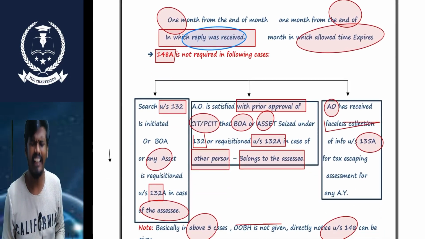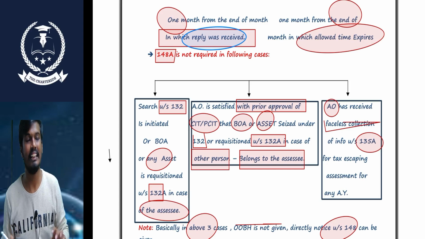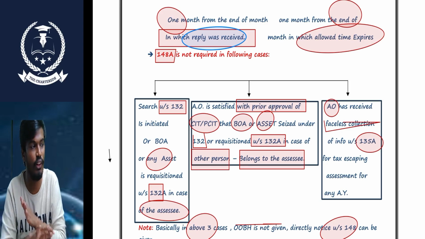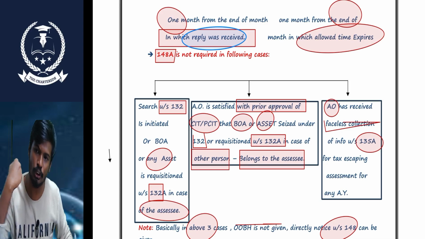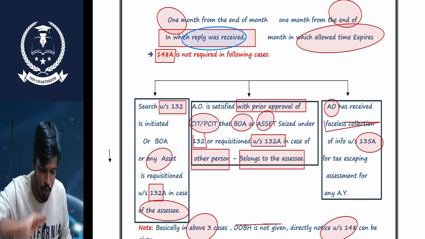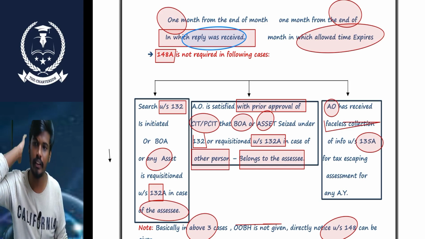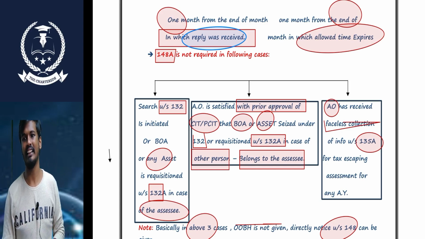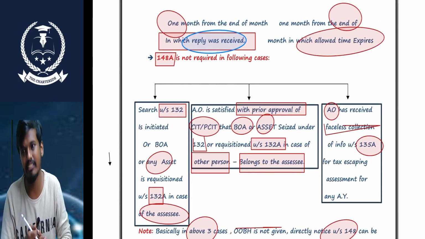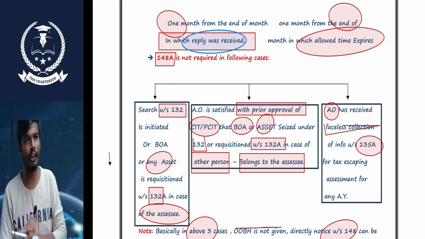Sir, in all cases, the 148A procedure is not required. In the following cases, 148A is not required, and simply we can issue the notice under section 148. What are those cases? In these scenarios, we can directly issue the notice under section 148 for the assessment under 147. In this scenario, the 148A procedure is not required, so no show-cause hearing opportunity needs to be given, no inquiry is done, no time limit is given, and no approval is needed. Okay.